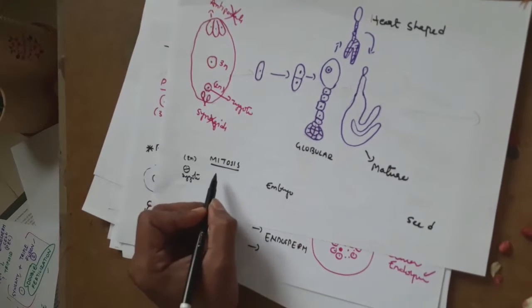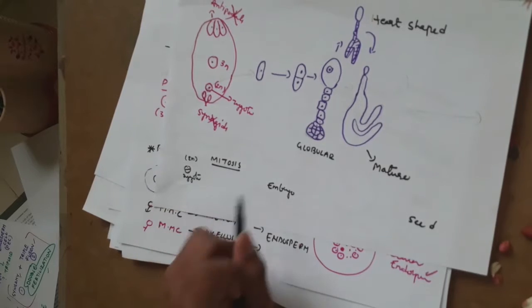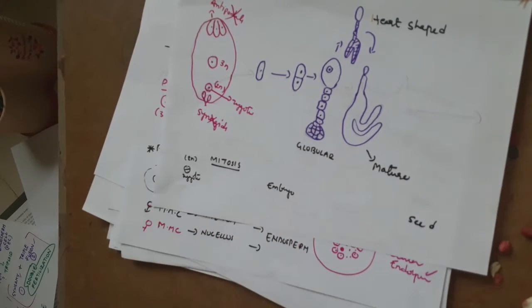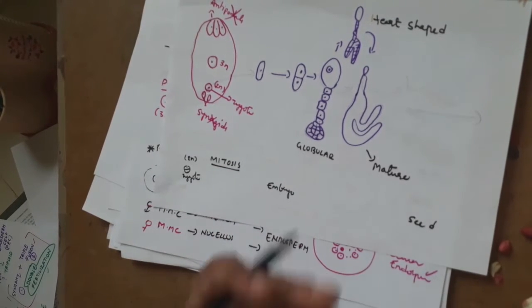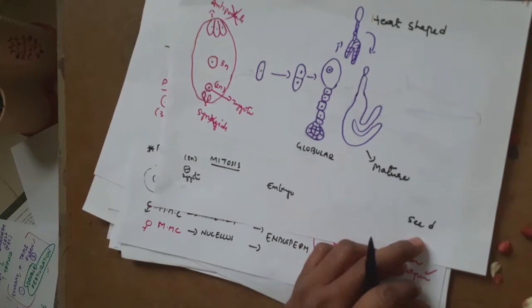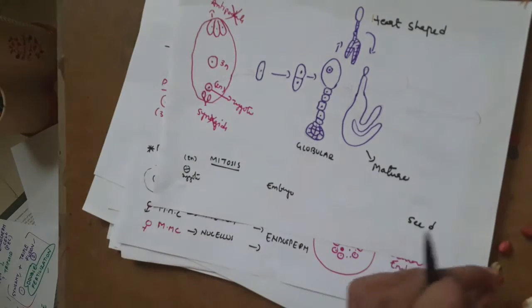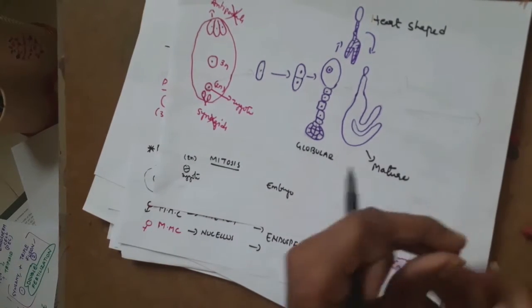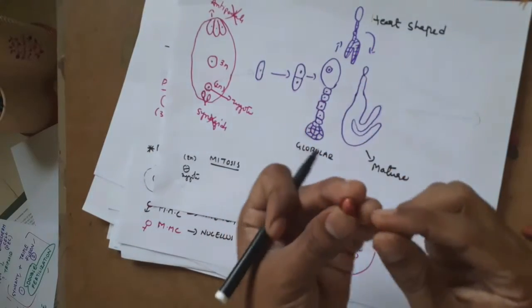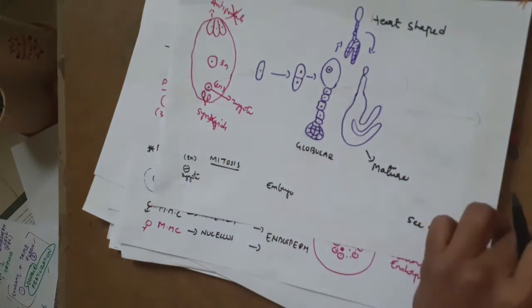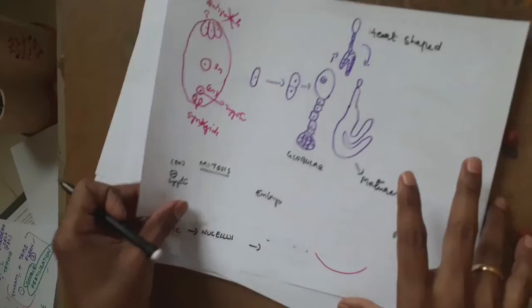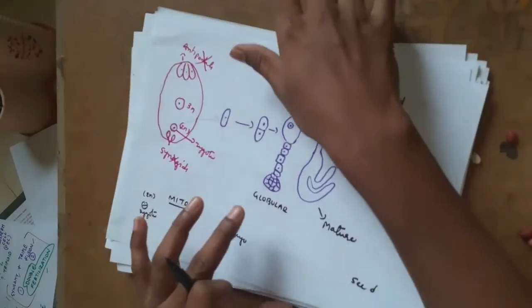Mitosis is the cell division in which they keep the genetic number same in the daughter cells also, but they increase the number of cells. That is the reason why a single zygote, which is not visible, develops into a visible structure like a seed. See, I am holding a seed, a groundnut seed. Let's see what happens soon after fertilization.